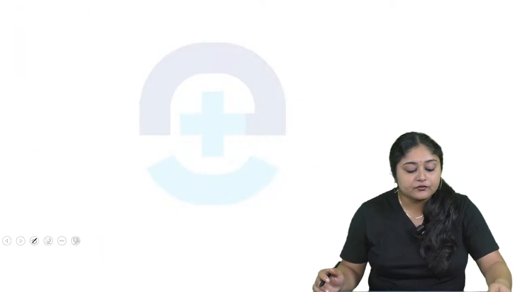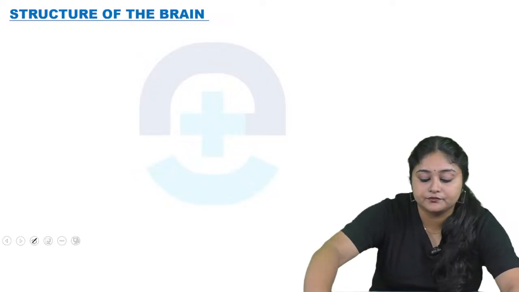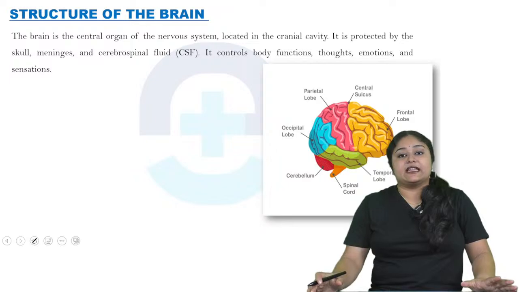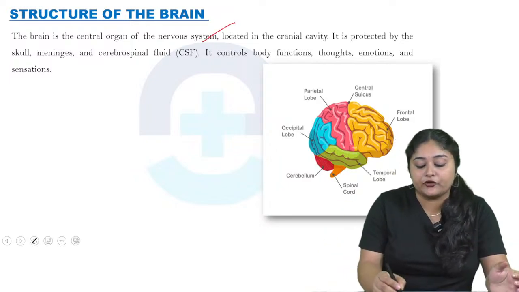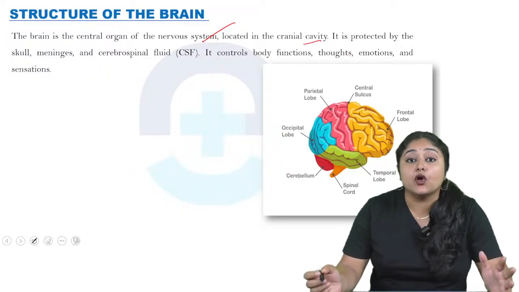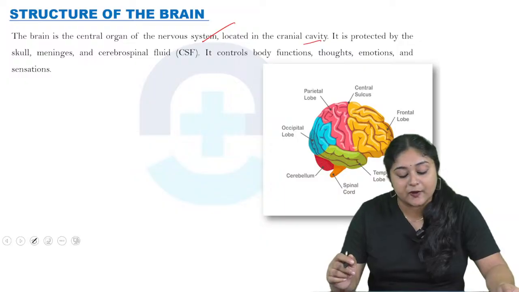Okay, now come to the structure of the brain. The brain is the central organ of our nervous system, which is located in the cranial cavity, and it is very well protected by the skull, meninges, as well as the cerebrospinal fluid.